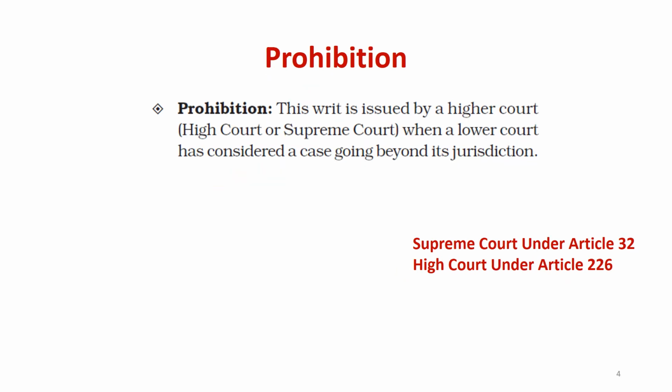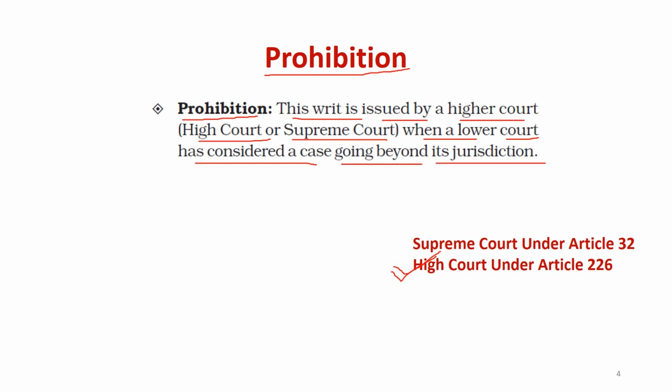The third one is prohibition. I have written this in all the writs, so please remember this is very important. The provision says that the writ is issued by a higher court, like the High Court or Supreme Court, when a lower court has considered a case going beyond its jurisdiction. Let's say a person went to a district court, and the district court gives its judgment, which is actually not within its jurisdiction.